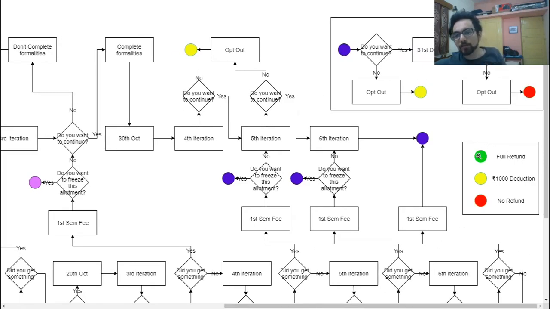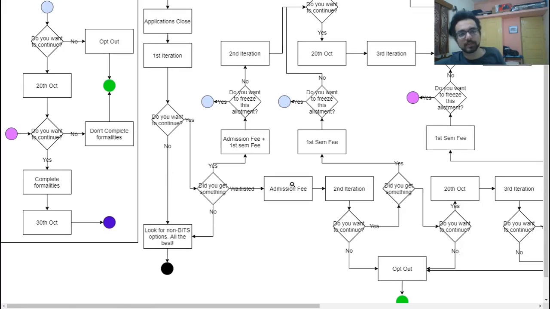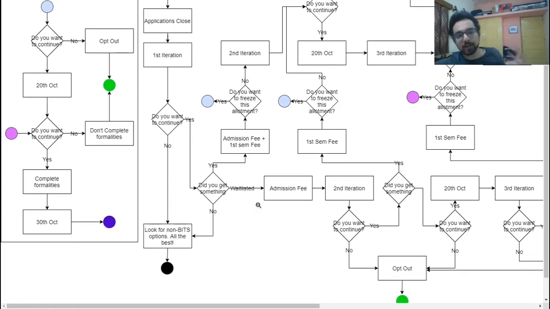Now, again, this is the representation of what each of these colored circles mean. So now let's take a look at someone who got waitlisted after the first iteration. Currently we saw how to proceed if you get a seat in the first iteration, but let's see what happens if you get waitlisted in the first iteration. So after the first iteration, do you want to continue? Yes, I want to continue.